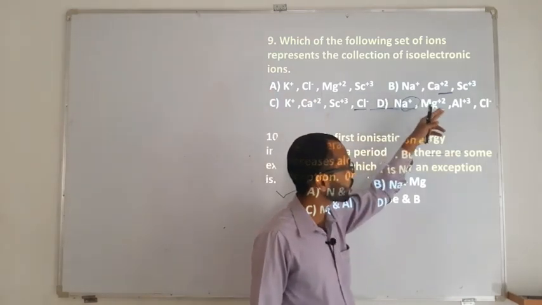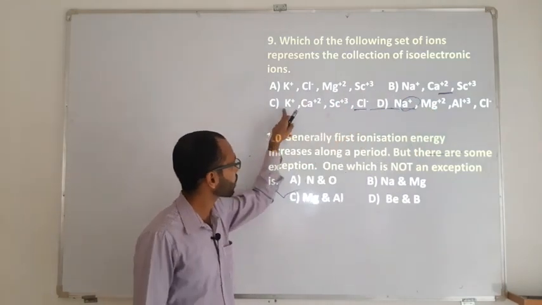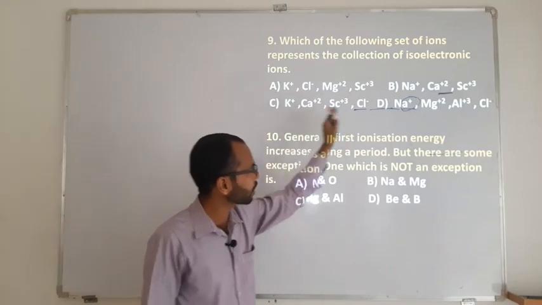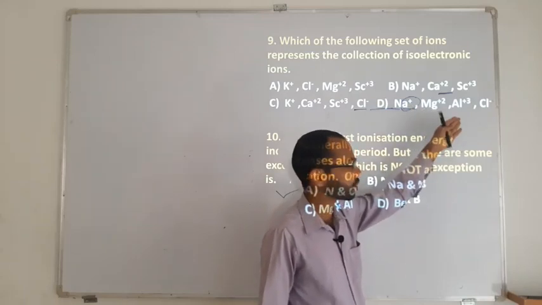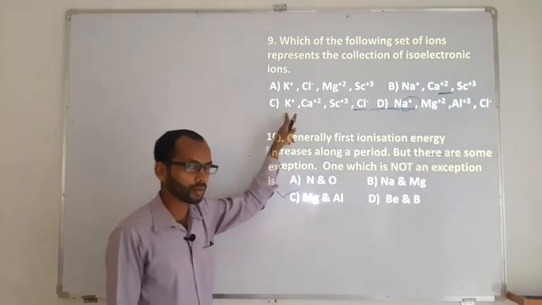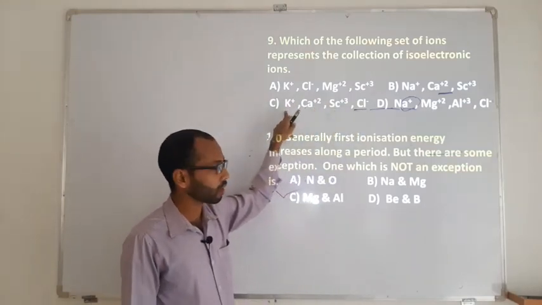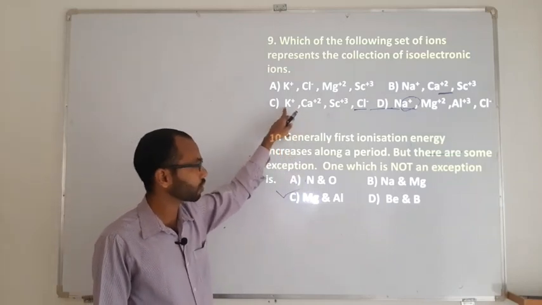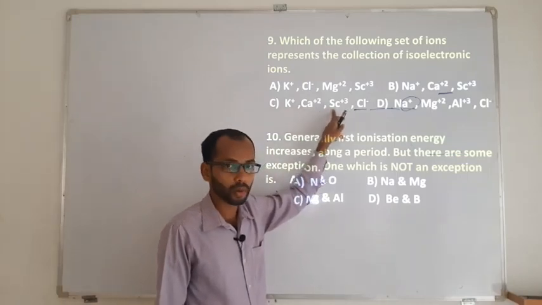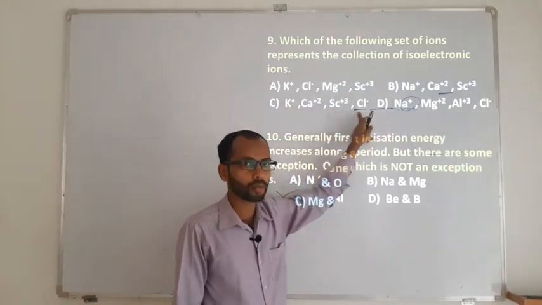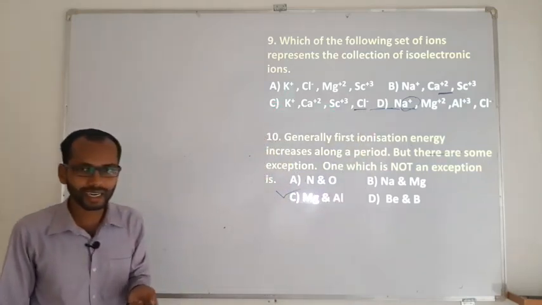Here sodium, calcium, scandium: calcium will come after 18, and sodium you will forget there. Potassium, calcium, scandium, chlorine, and here it is sodium, magnesium, aluminum, chlorine. Sodium, magnesium, aluminum are closer, but chlorine is going to be 17. You will remain with Na plus, K plus, Ca plus 2, Sc plus 3. So atomic number 19 plus 1 is 18. Atomic number 20 plus 2, 18. Atomic number 21 plus 3, 18. Atomic number 17 minus means you are adding an electron, so now it is going to be 18. So option C will be the right answer there.